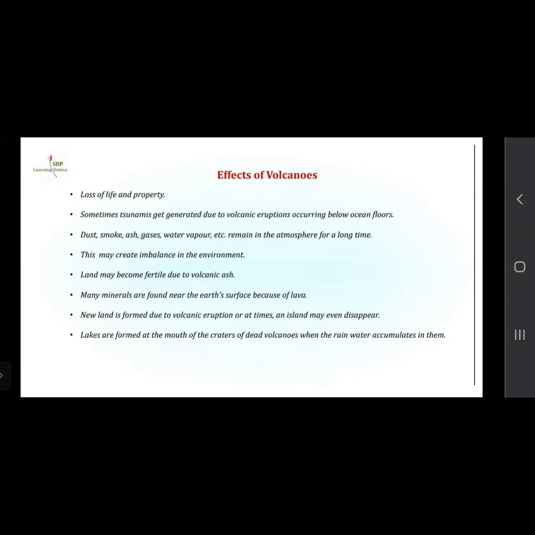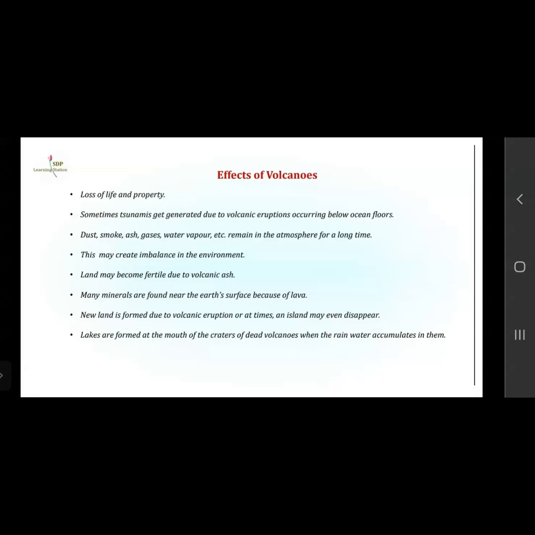New land is formed due to volcanic eruption, or at times an island may even disappear. So what happens when volcanic eruption takes place? New lands can also be formed, or sometimes an island is there that can also disappear, that is, vanish.